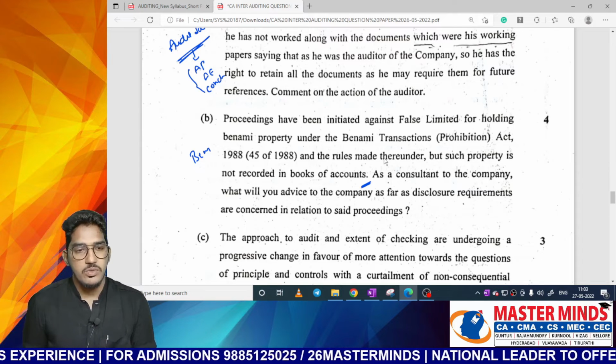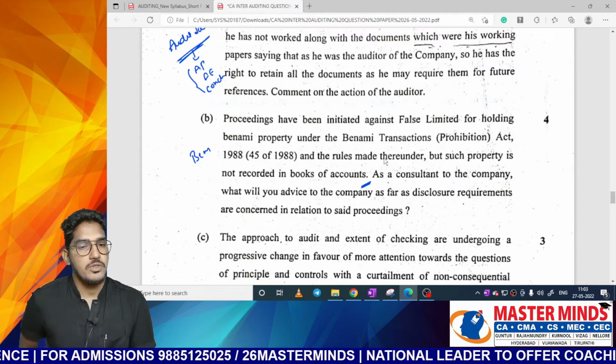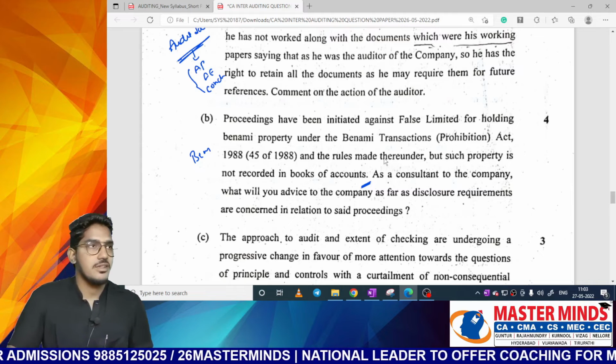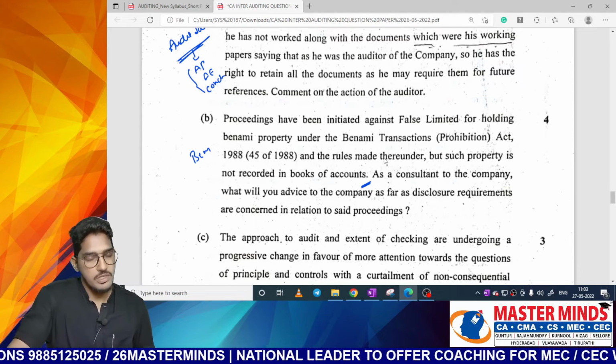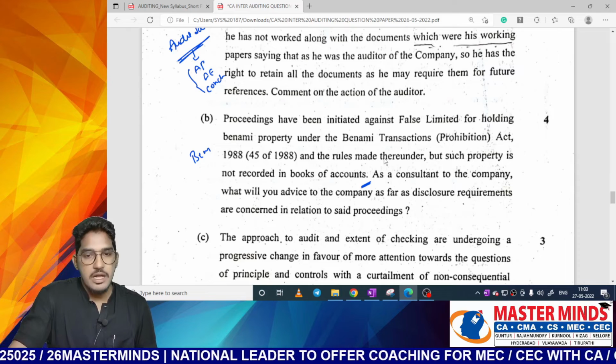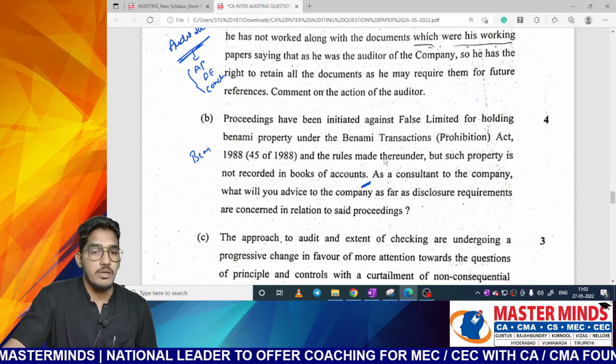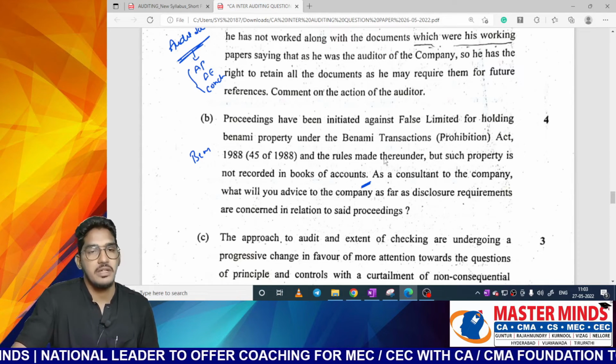See, this also, they are not talking about auditor's responsibilities. So generally we get a wrong notion that this is regarding CARO, somewhat related to CARO, but this question is not actually related to CARO. They are asking about what are the disclosure requirements, what the company has to disclose regarding Binami transactions.